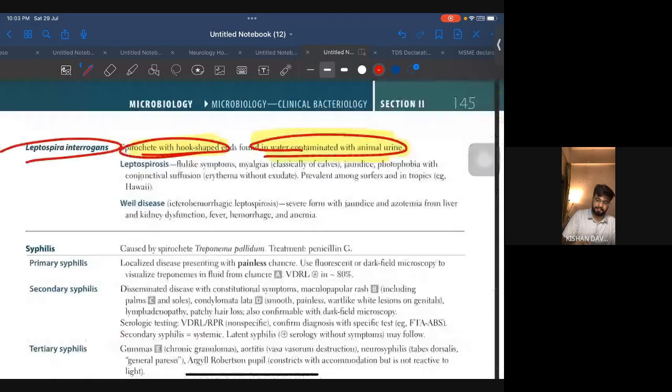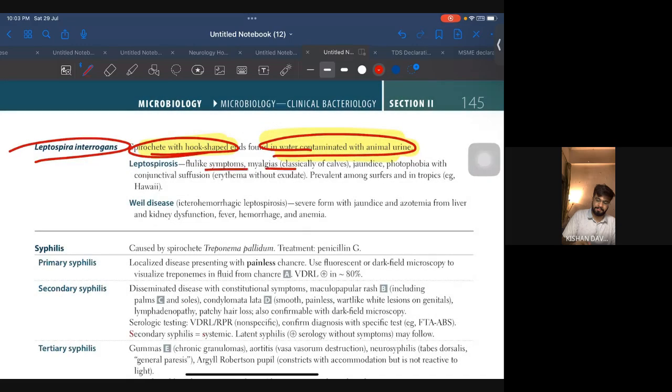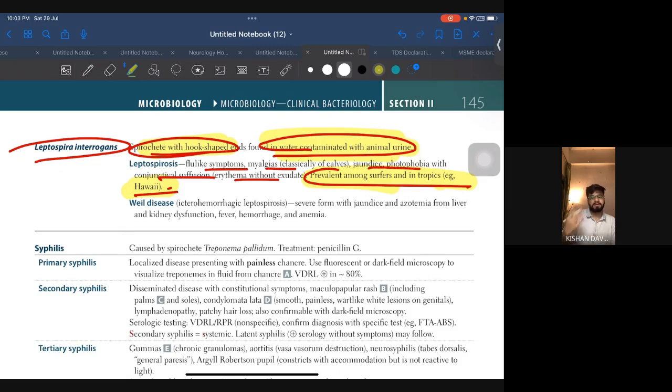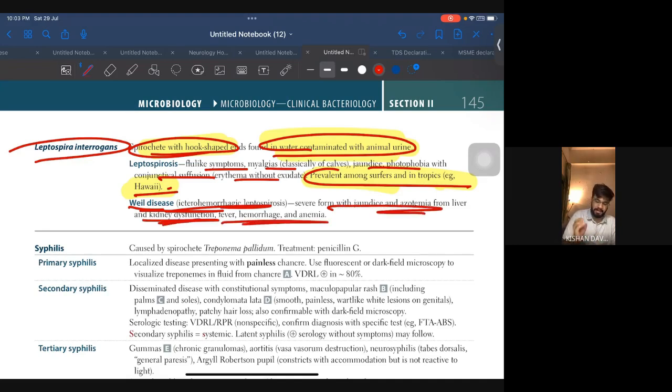Let's see leptospirosis. Flu-like symptoms, myalgia, jaundice, photophobia with conjunctival suffusion without exudate. Prevalent among surfers and in the tropics, Hawaii. So you have to look at the location also here. And if they give you prevalent in surfers, think about Leptospira interrogans. Coming to Weil disease, a severe form with jaundice and azotemia from liver and kidney dysfunction, fever, hemorrhage, and anemia.